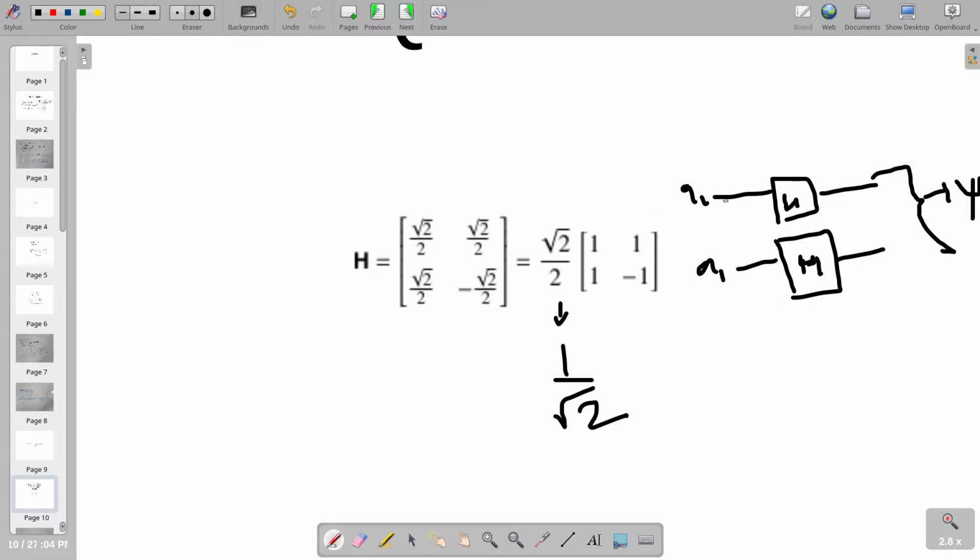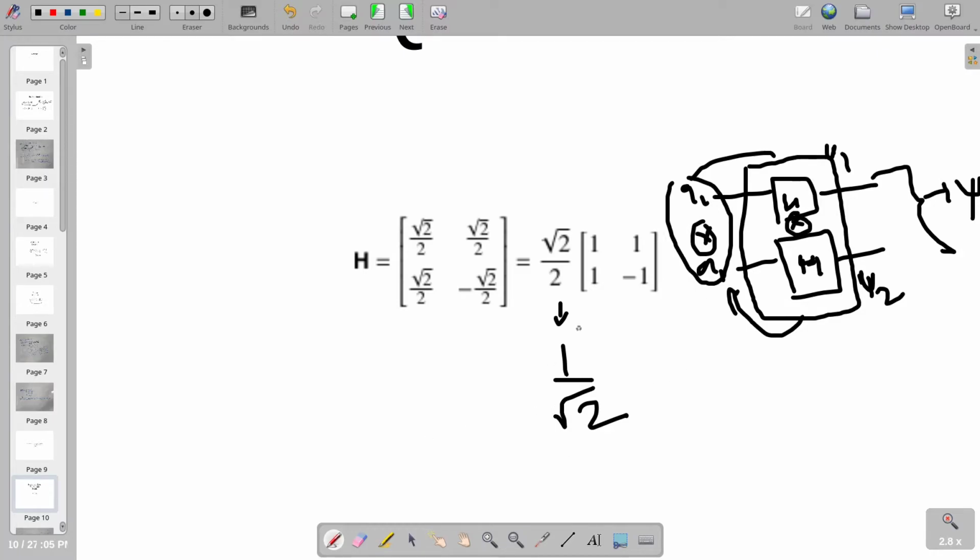The first is quite simple: we apply the Hadamard gate on this single qubit and on this qubit, obtain some values, let us say phi 1 and phi 2, and then we just take their tensor product. The second method, which is quite common and simple, is to obtain a special matrix for these two Hadamards by performing the tensor product on them. So that is what we are going to discuss in this video.